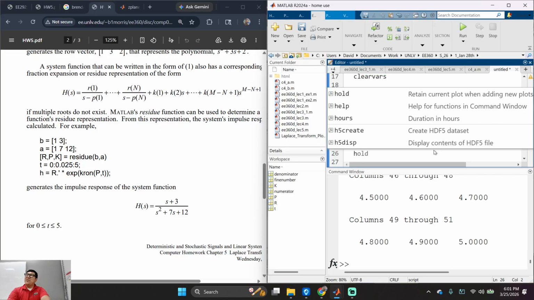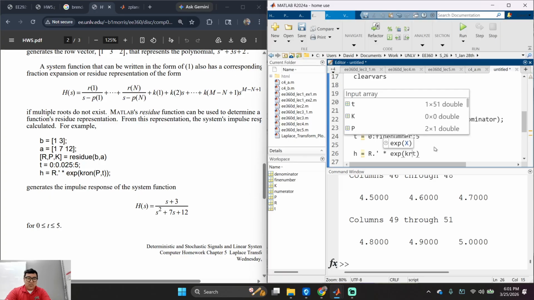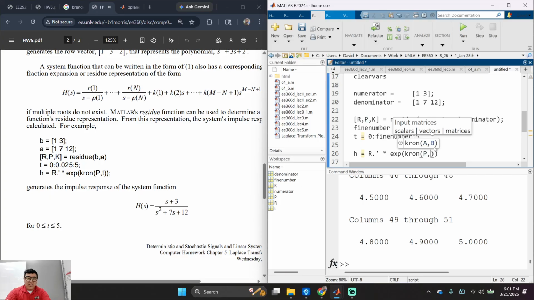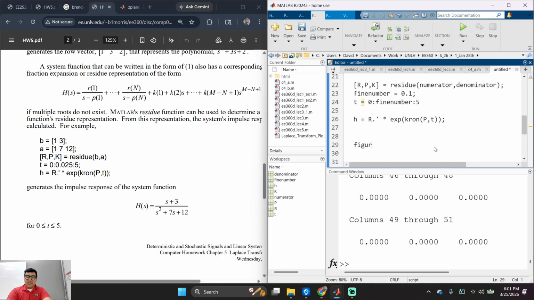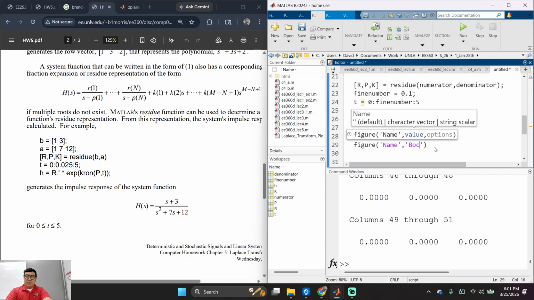H, our impulse response, right? R dot times, or dot, what do they call it? Parentheses? I forget what it is. Quotation mark, times exponential of cron pt, and it ran. Cool. So let me do this. Figure name: box kicked. Okay.